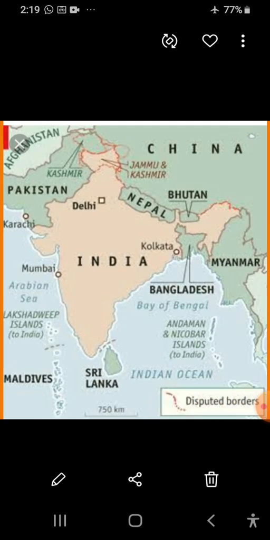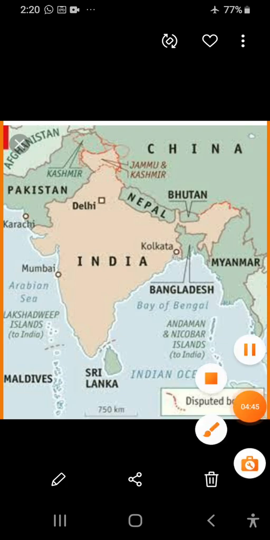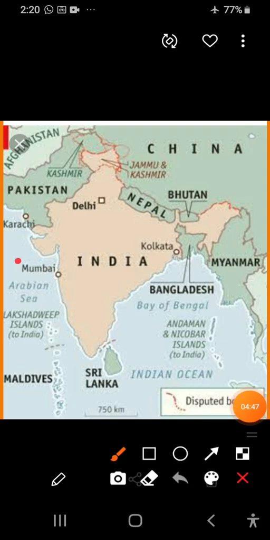After this, being located in the southern part of Asia, India is surrounded by water on 3 sides. You will see, this is one side, second side and this is the third side.